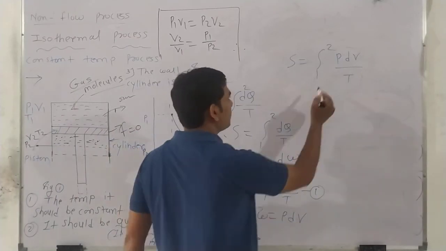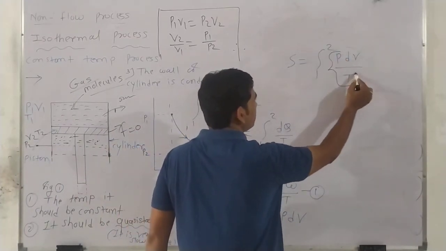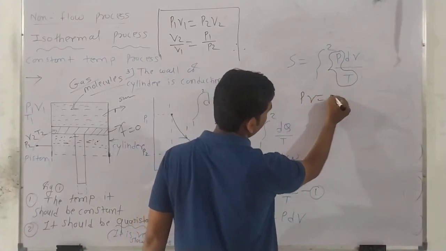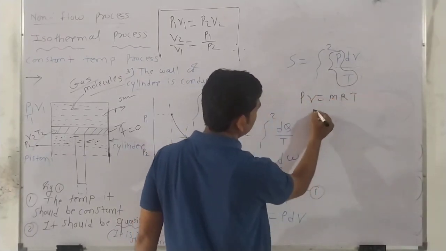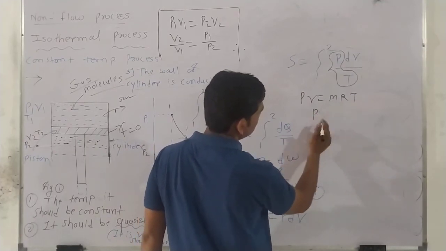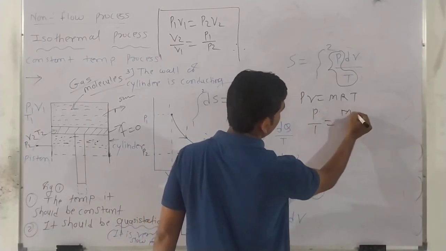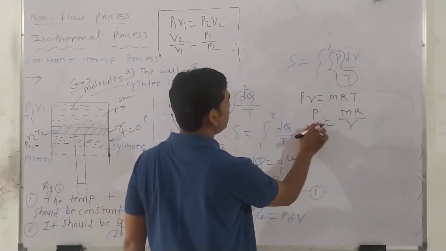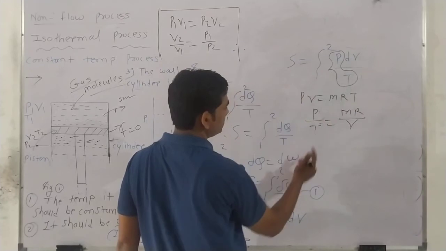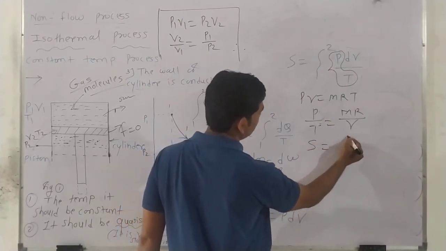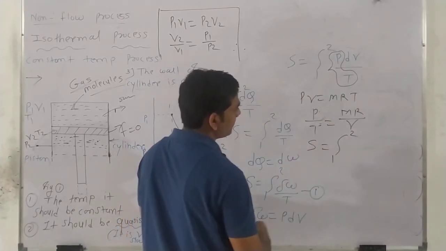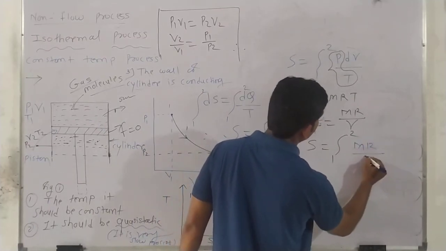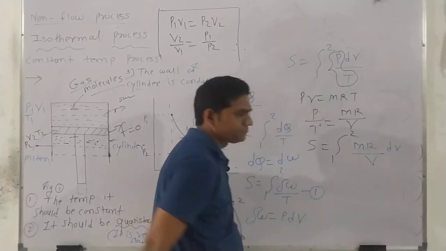Now we need to calculate this term P by T. How do we calculate it? By the ideal gas equation, PV equal to mRT. So P upon T is equal to mR upon V. Put this P by T into the equation. So S is equal to the integral from 1 to 2 of mR upon V into dV.